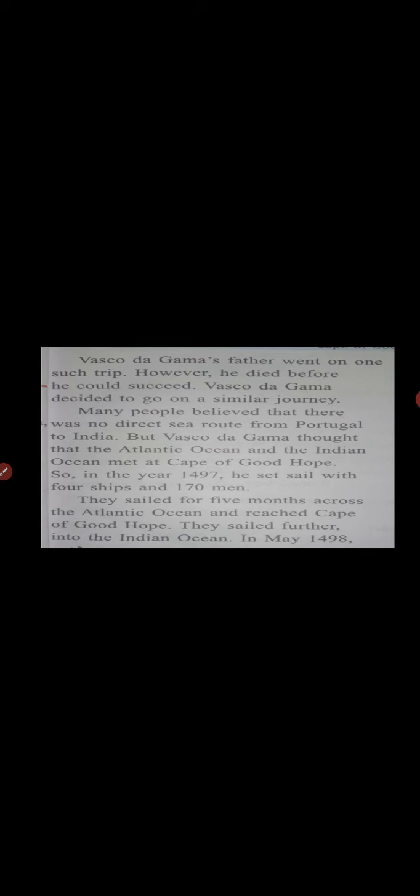In May 1498, Vasco da Gama and his men reached Kozhikode, which we now call Calicut, in Kerala. When he returned to Portugal, he was treated like a hero. He achieved something great. He was the first European to reach India by sea. How super this is!